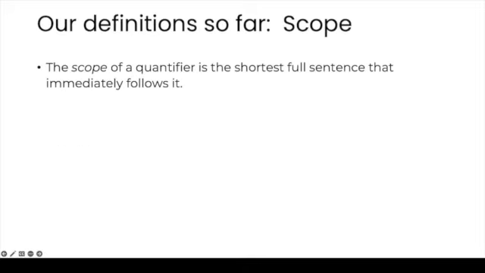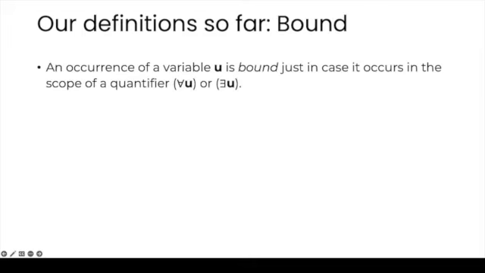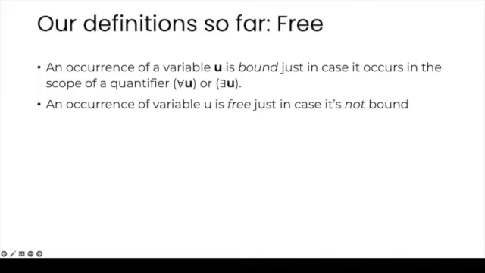Now, let's revisit our definition of binding. Remember that the scope of a quantifier is the shortest formula that immediately follows it. So everything within that sentence falls within the scope of the quantifier. And again, our definition of binding so far is that an occurrence of a variable u is bound just in case it occurs in the scope of a quantifier, whether universal or existential. And correspondingly, an occurrence of a variable u is free just in case it is not bound.